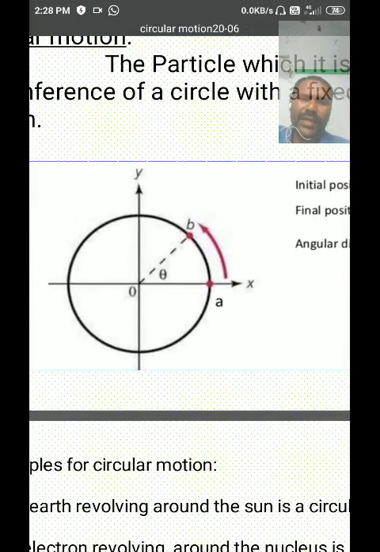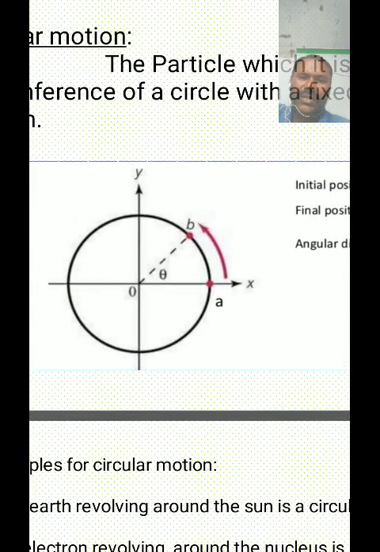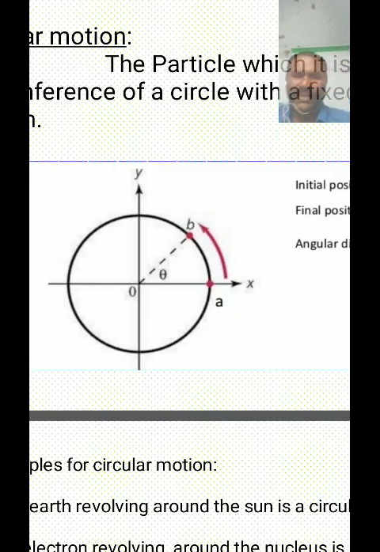In this diagram, consider a circle with center O, and X'X and Y'Y are two perpendicular diameters of the circle.